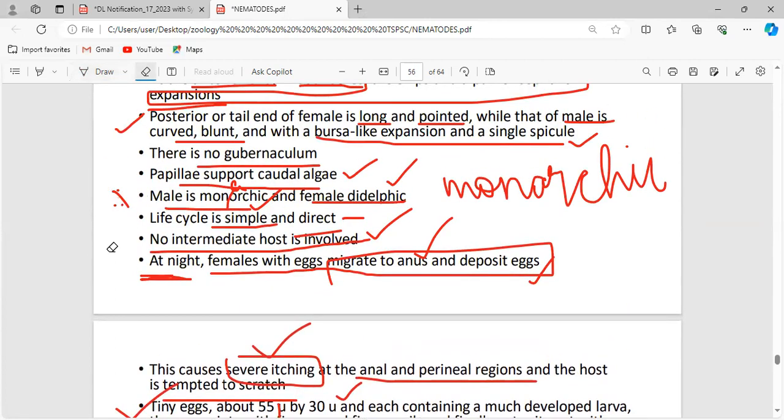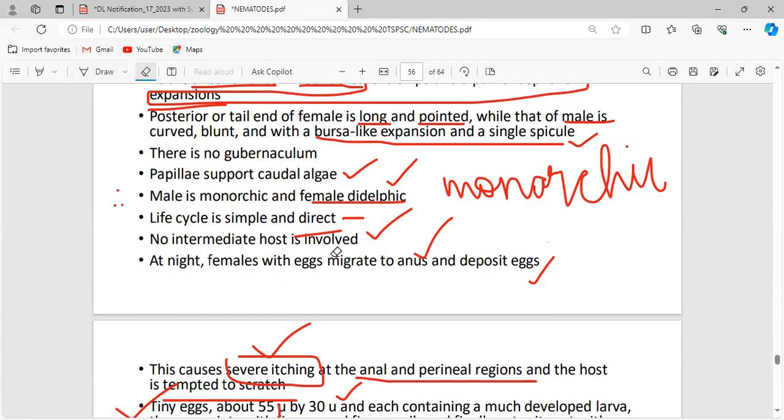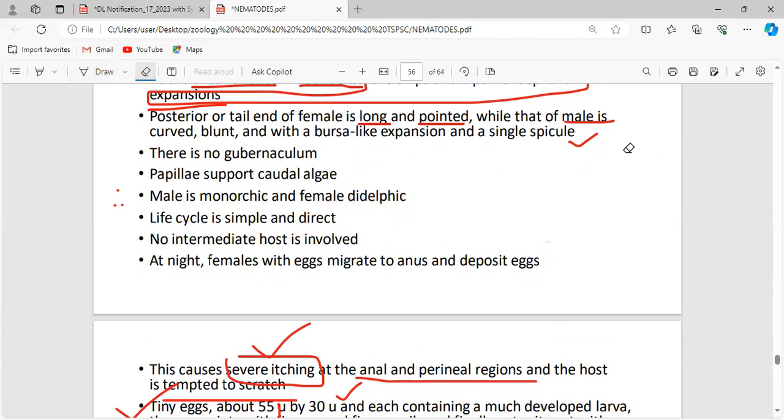What is the reproductive organ seen in the male? In the case of female, didelphic means two ovaries, two oviducts, two uteri are present. These are all the reproductive structures seen in the female, and everything occurs in paired form, two of everything. But in males, everything occurs in only one. The same thing. Clear? That is monorchic and didelphic.